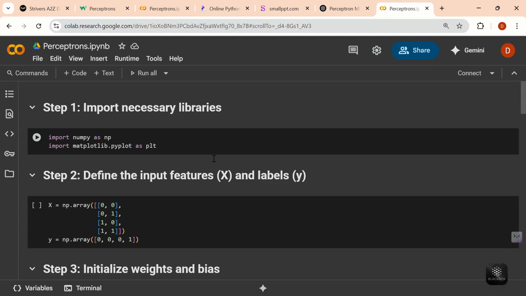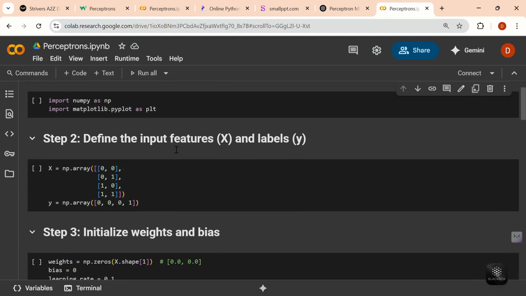If you look at the code, first I import the necessary libraries. Here I imported numpy and matplotlib. Numpy helps handle arrays and math operations, and matplotlib is used for visualizing if needed. It's not used here but useful in general.